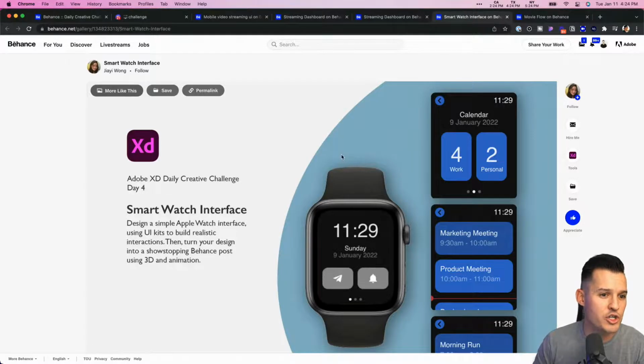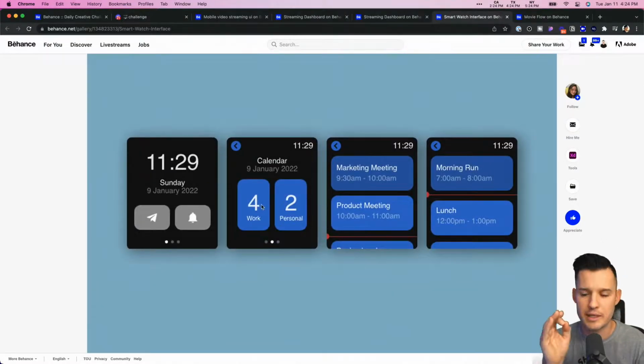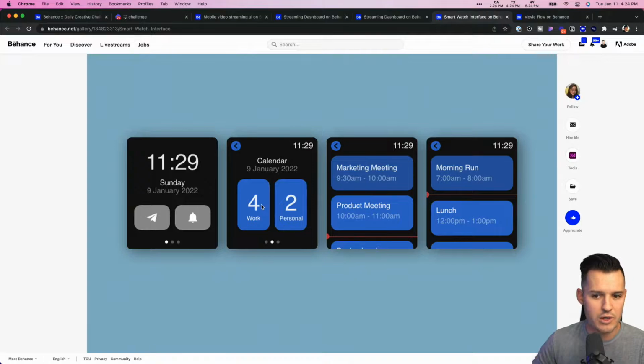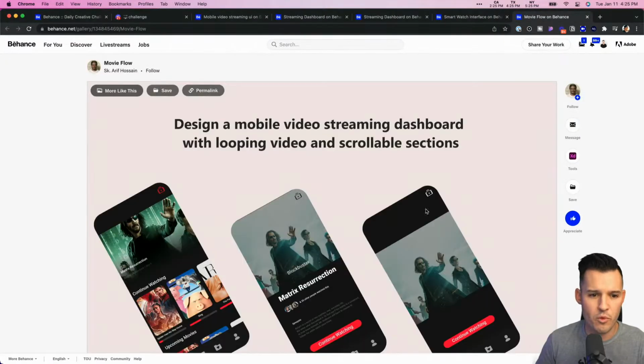This one is by Jiayi Wang. Smartwatch interface from a few days ago. Love it. Day 4 of our challenges. Very clean. This is what happens when you just, especially on an Apple Watch interface, less is more. Watch interfaces have such small real estate. So just keeping it chill like that is good. Very, very nice.